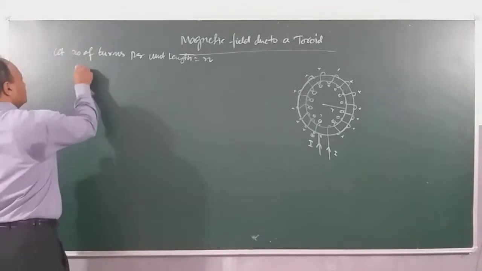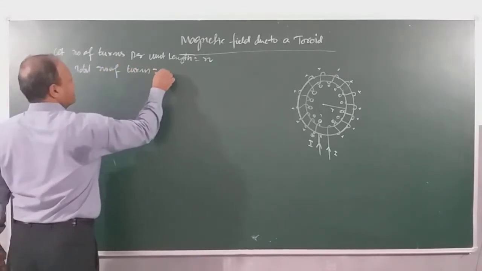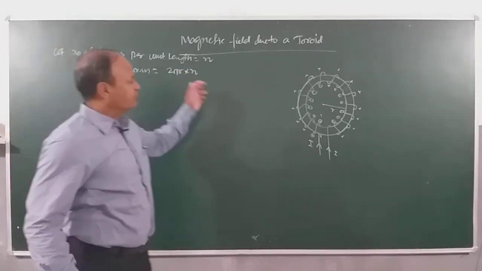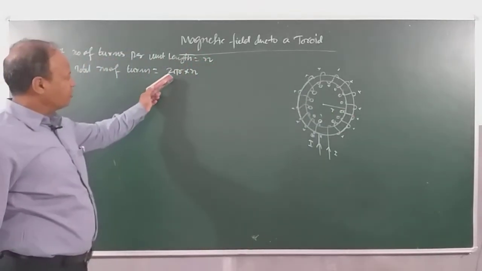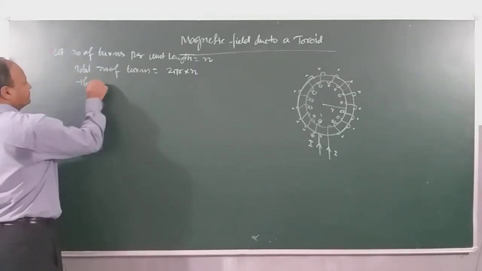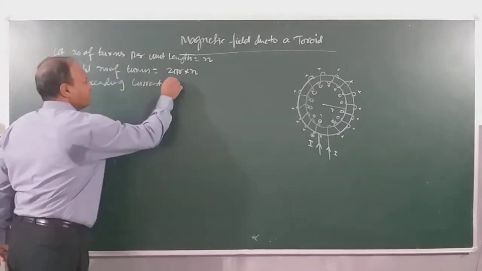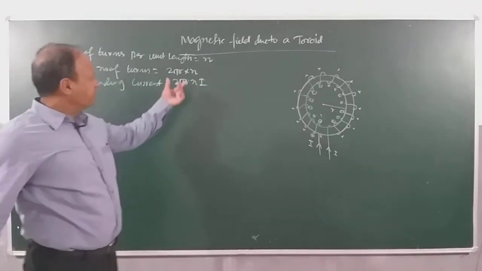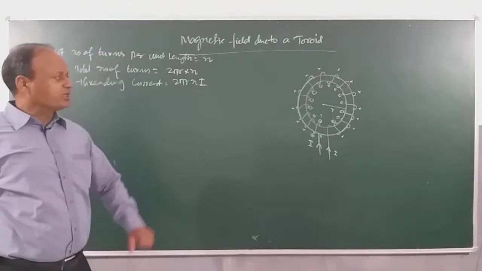So, total number of turns will be what, children? Circumference into N. Per unit length you have N turns, and what is the total length of the frame? 2 pi r. So, total number of turns will be circumference into N. So, what will be the threading current? Threading current will be 2 pi r N into I. Threading current is the total number of turns into the current through each turn. That is going to be the total current. Clear?